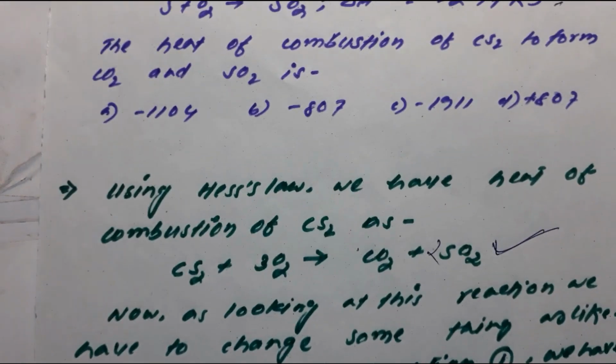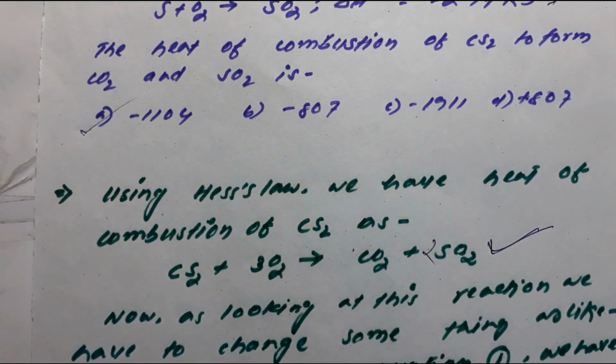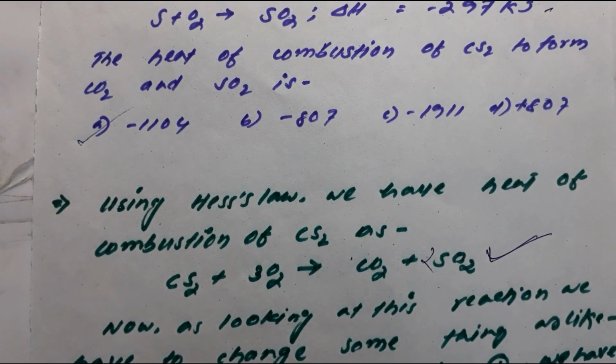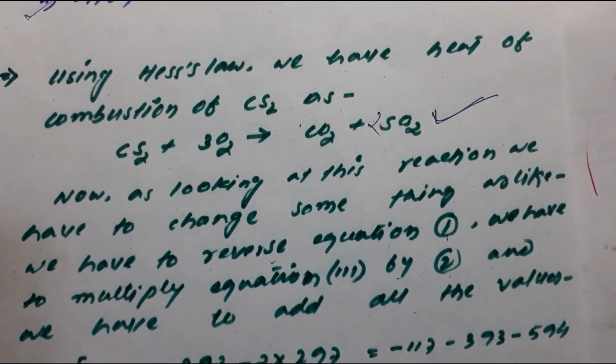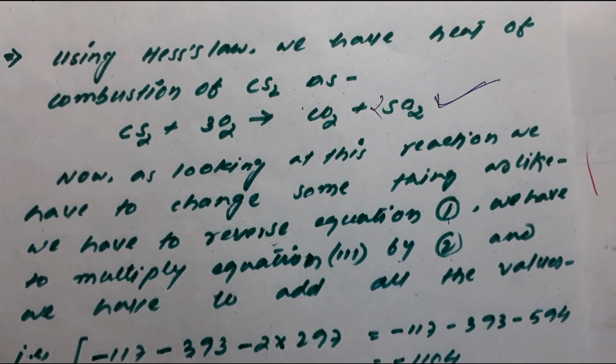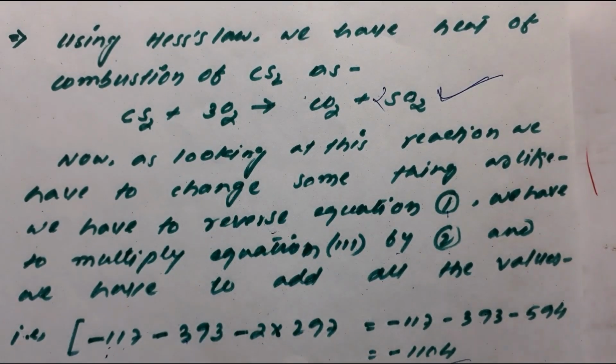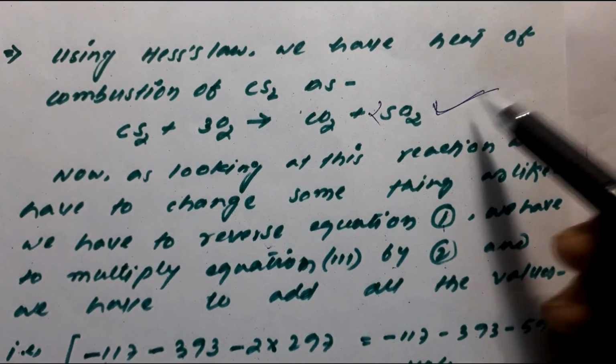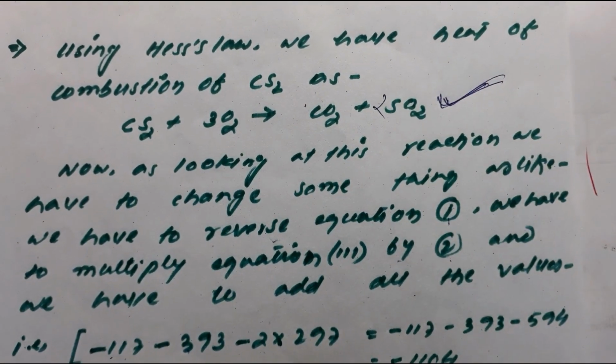You try to go through these things once. Try to listen to the concept behind this. Here I have not written the equation, but I have shown it on another page. You reverse equation number 1, multiply equation number 3 by 2, add the left hand side terms and the right hand side terms, and cancel out those which cancel. So you will get this main equation here.